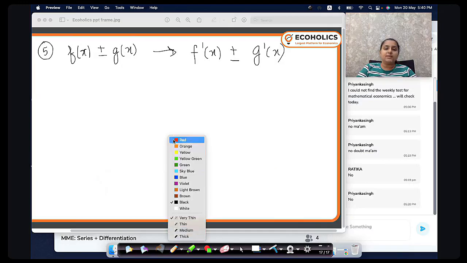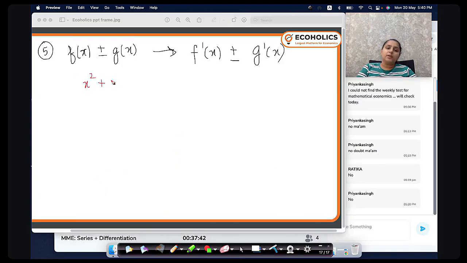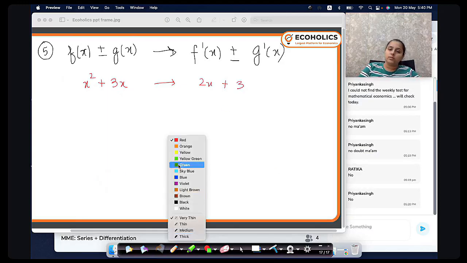For example, let's say x square plus 3x. So what can I do? What is the derivative of x square? 2x, plus the derivative of 3x is 3. That's how you get it.